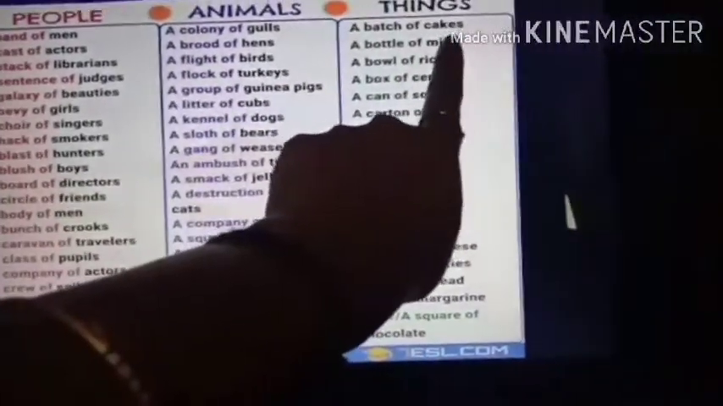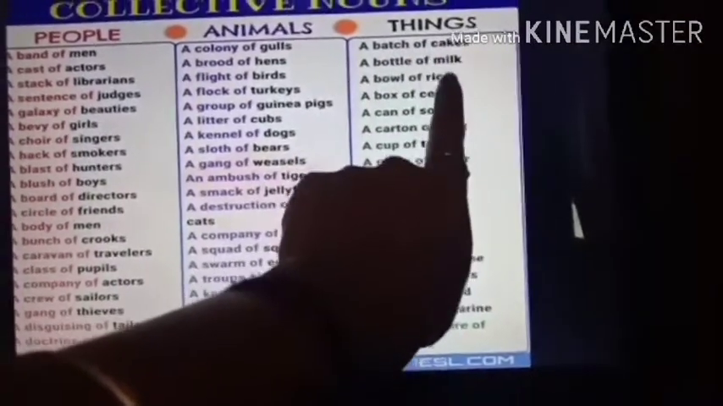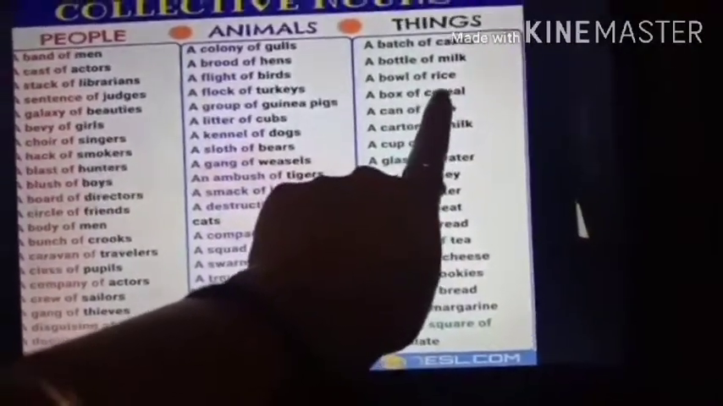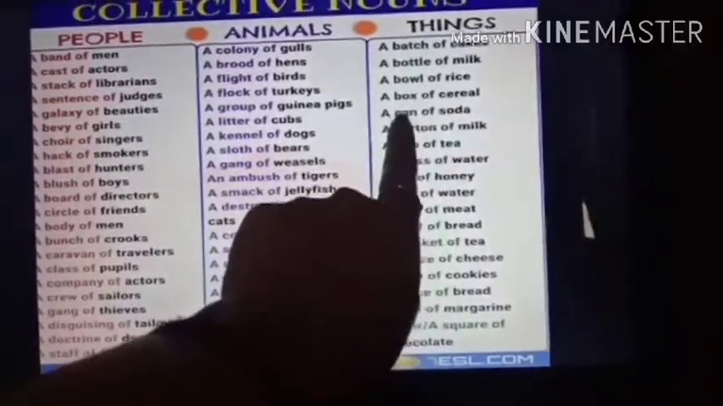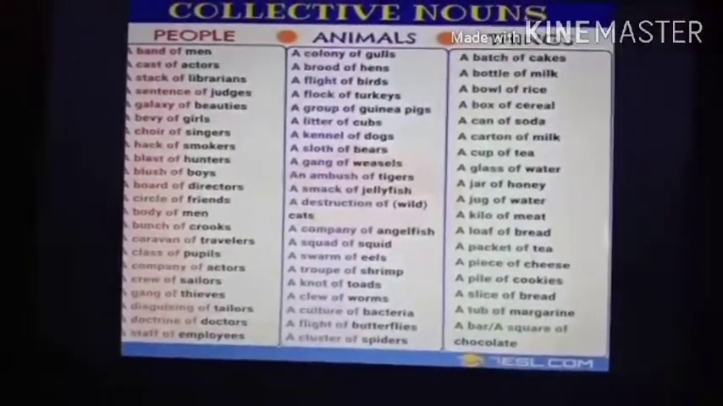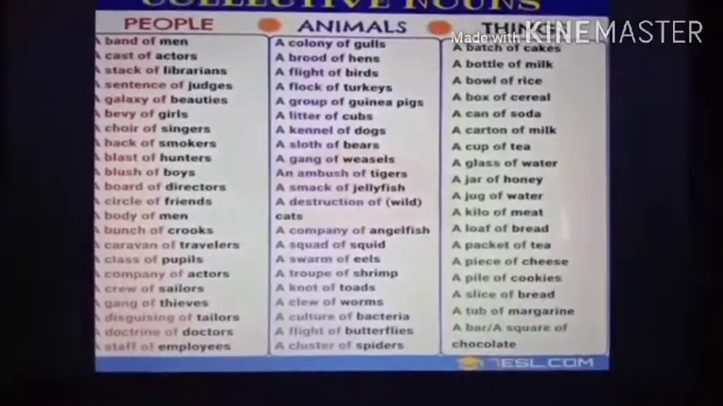Over here, same way in things: a group of cakes is called a batch, a group of milk is called a bottle, a group of rice is called a bowl, a group of cereal is called a box. So I have given you all the groups in this, all the collective nouns, okay?